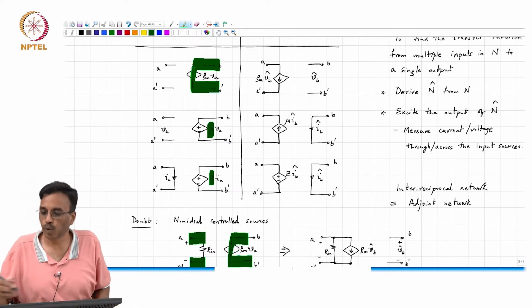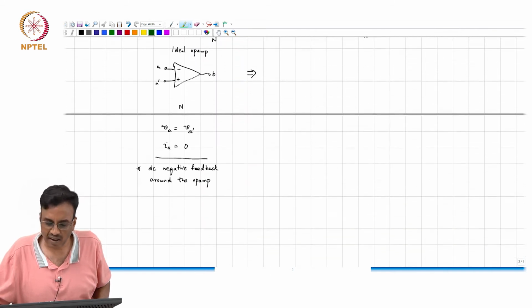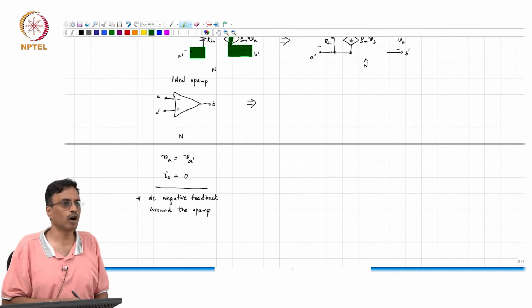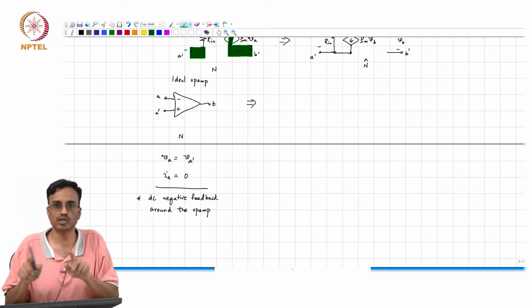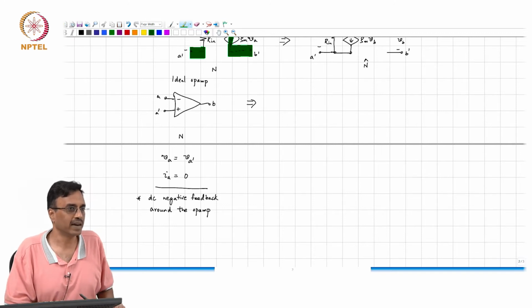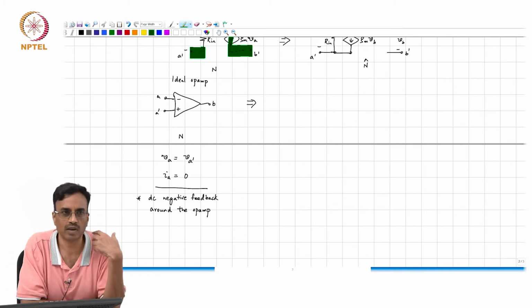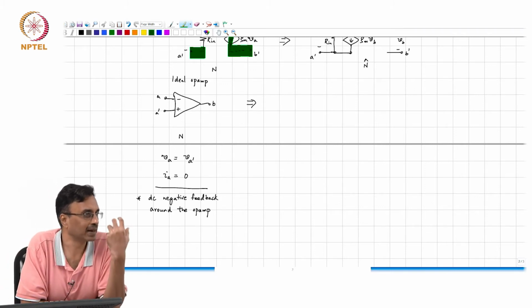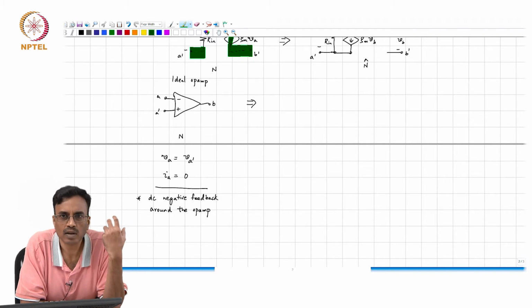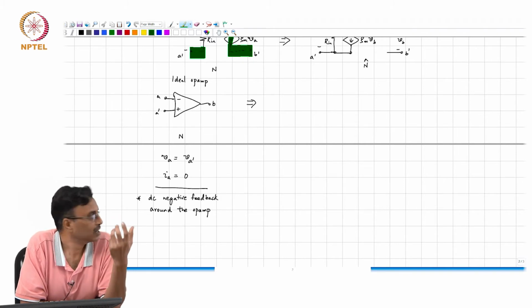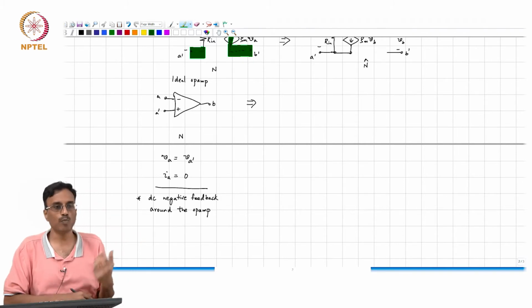So, all that I would like to point out is that it is not necessary for us to think of an ideal op amp as simply a voltage controlled voltage source with infinite gain. You can think of it as any one of those 4 controlled sources with the controlling parameter tending to infinity, right.